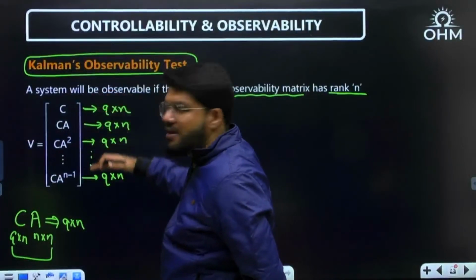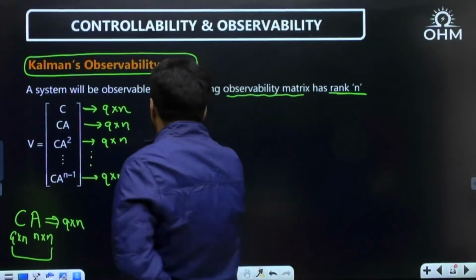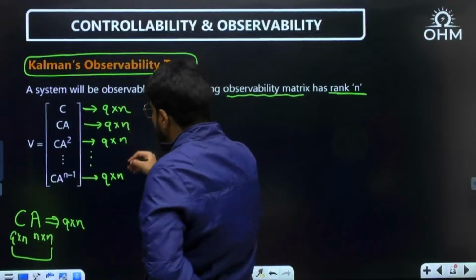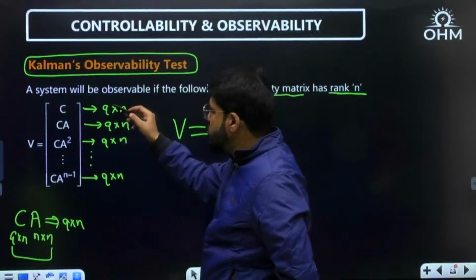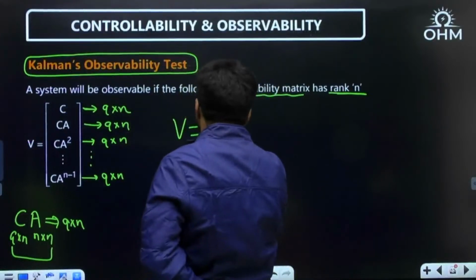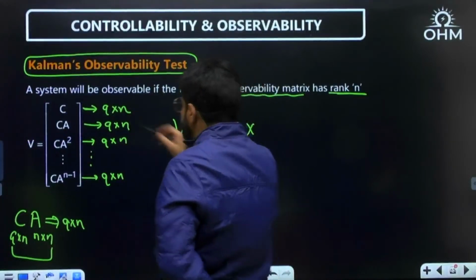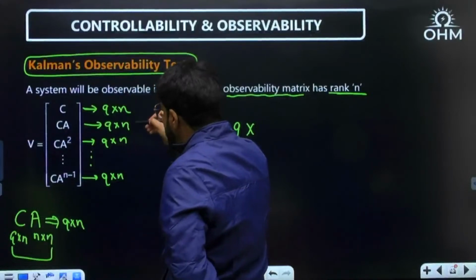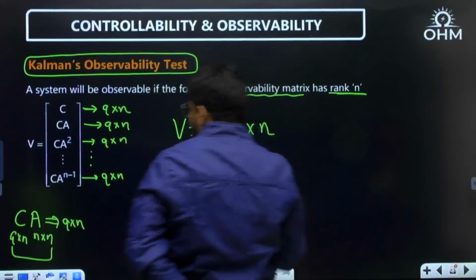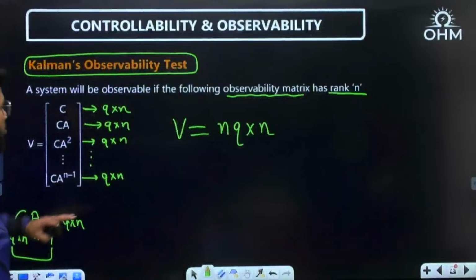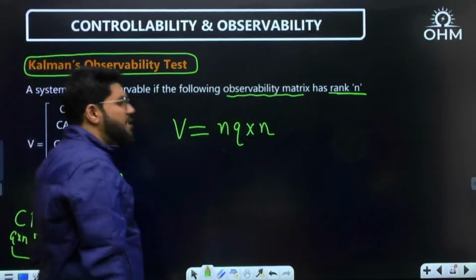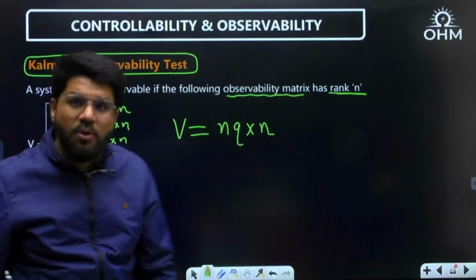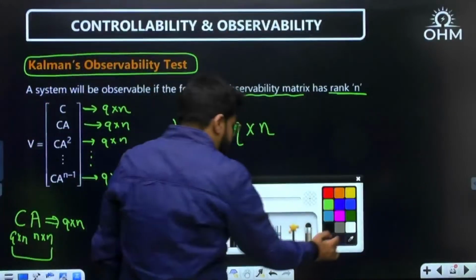What you are increasing is the number of rows, not columns. How many rows? Q, n times, so that is nQ. The columns are fixed at n. As you go down the number of rows increases, but all of them have n columns. So V is generally of size nQ cross n.